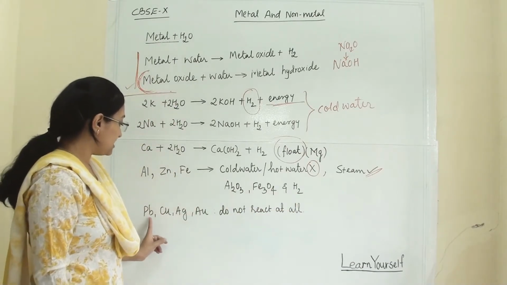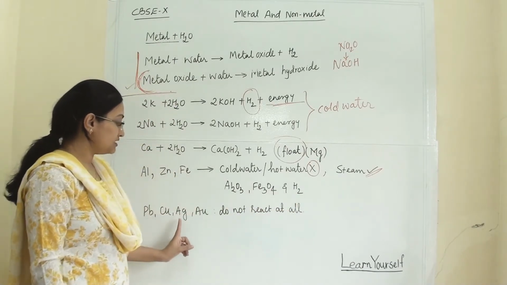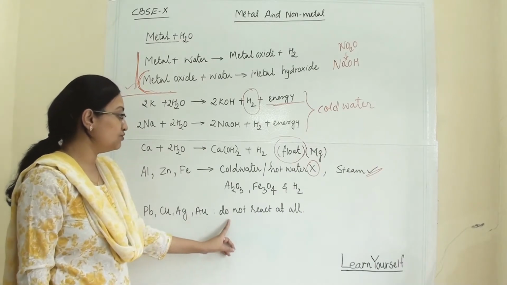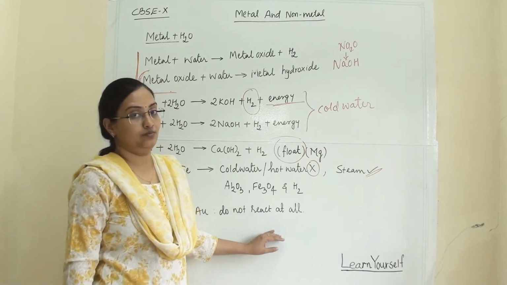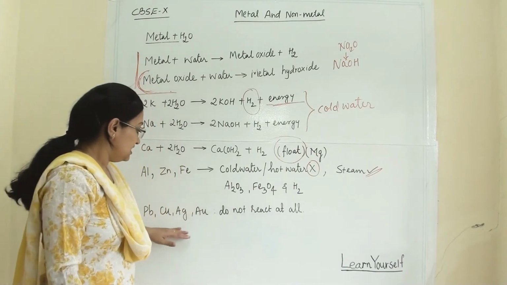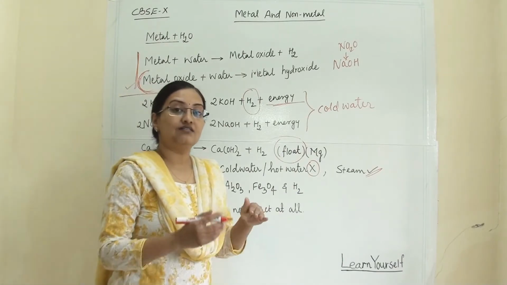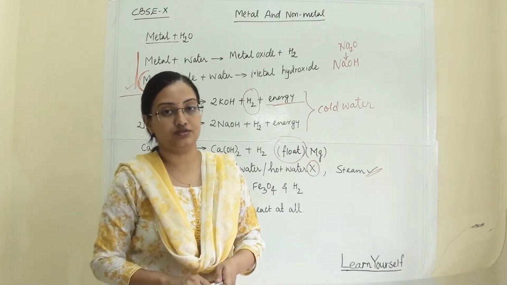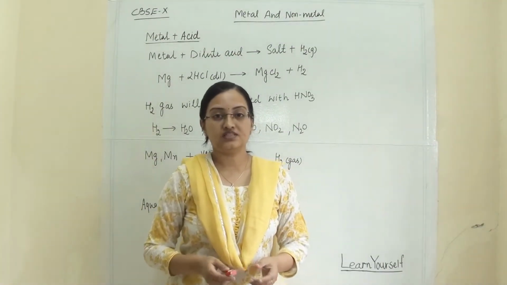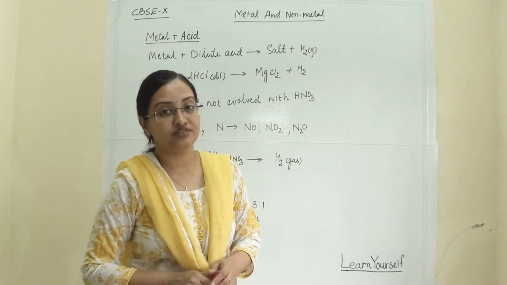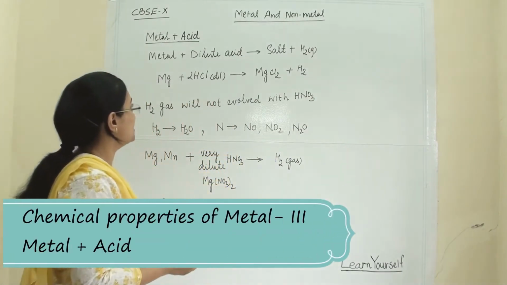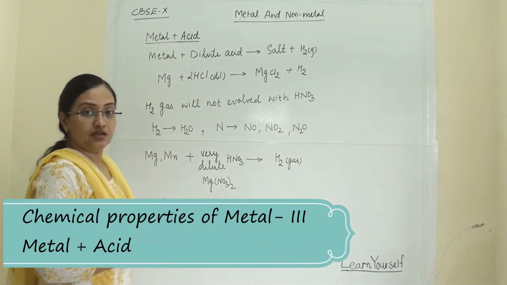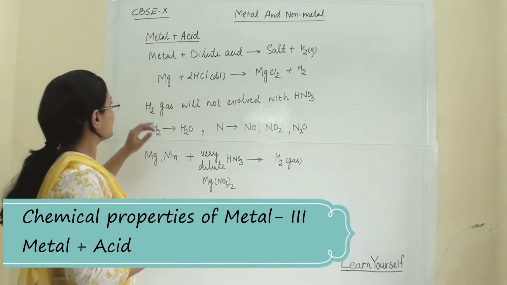Now in the case of lead, copper, silver and gold, they do not react at all. These metals are the least reactive, so they will not react at all with water. Now we will see the reaction of metals with acid. First, here we are taking dilute hydrochloric acid.